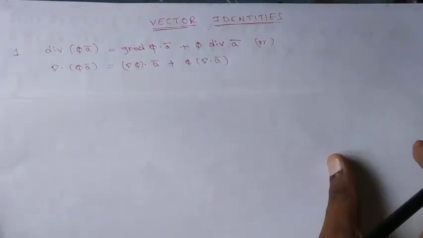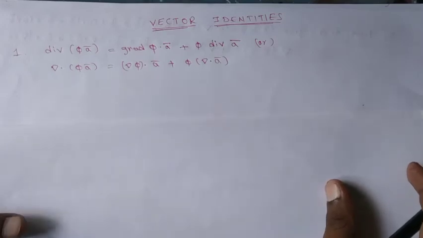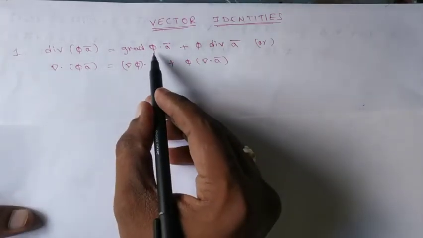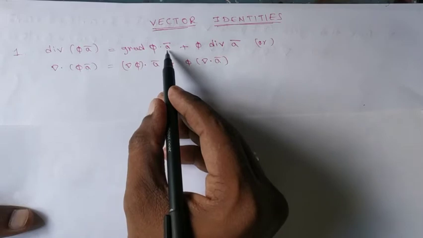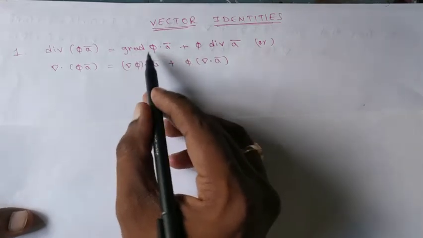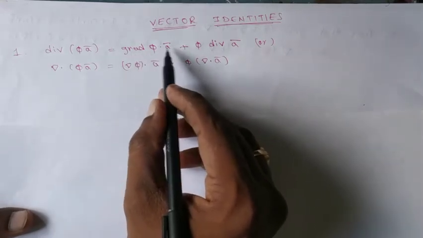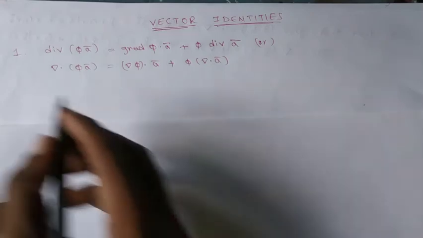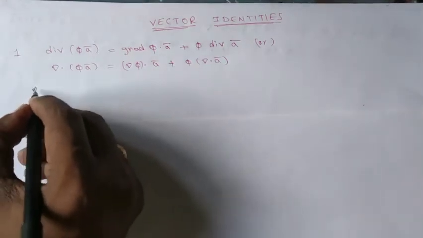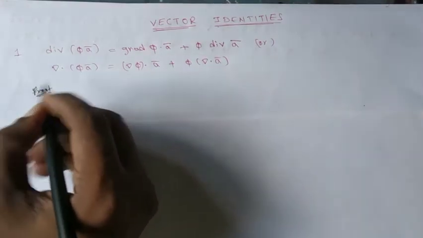Okay, I am proving here. Whether it is mentioned or not, you should remember that phi is a scalar function and a bar is a vector point function. They are not constant functions, they are variable functions. Otherwise the operator, when it is operated onto these functions, becomes 0. Now let us come to the proof of the first vector identity.